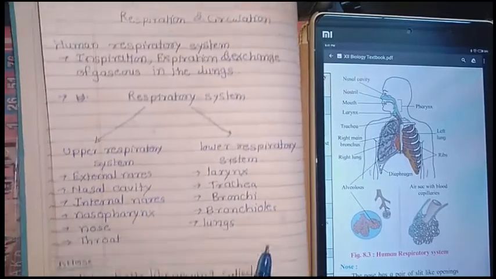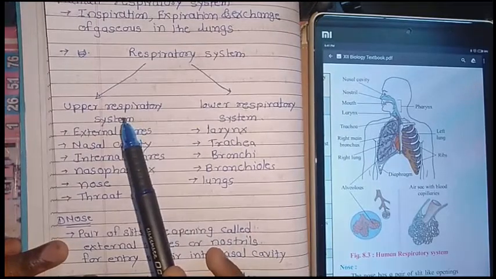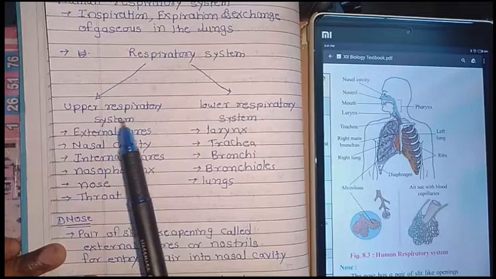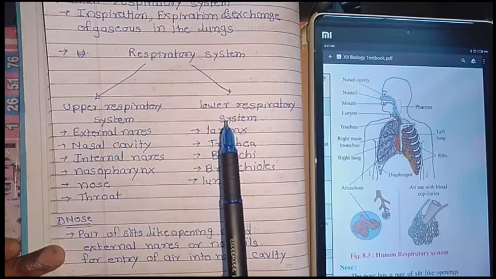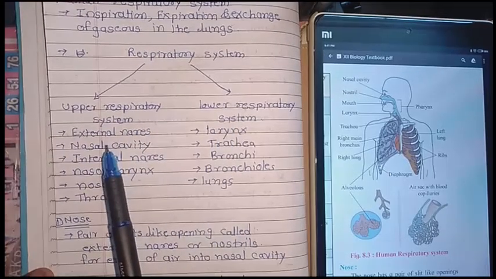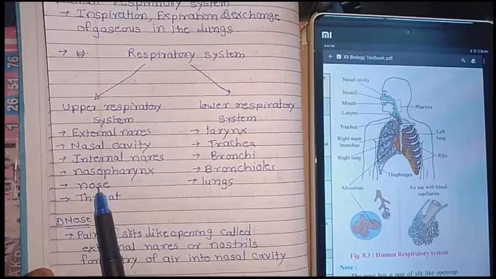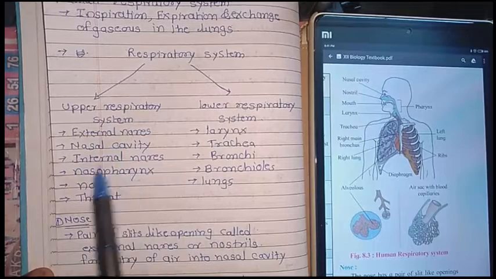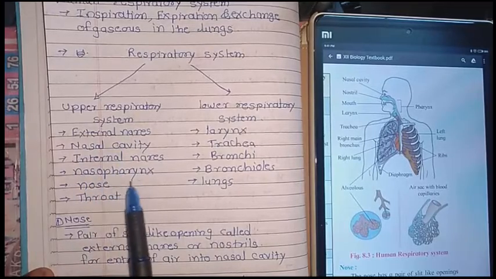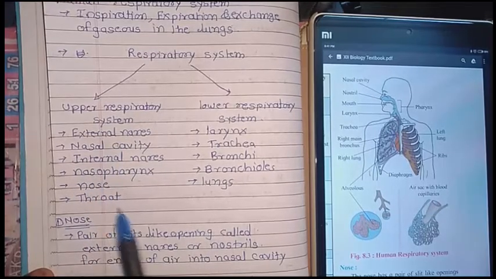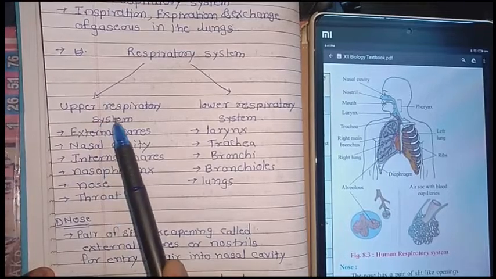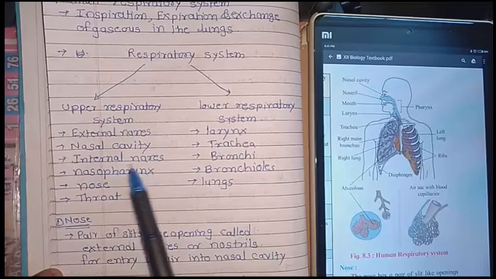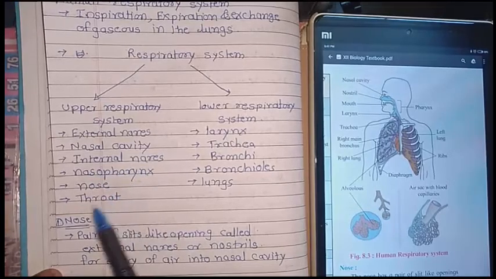The respiratory system is made up of the upper respiratory tract and the lower respiratory tract, also known as the upper respiratory system and the lower respiratory system. The upper respiratory system is made up of six structures: external nares, nasal cavity, internal nares, nasopharynx, nose and throat.